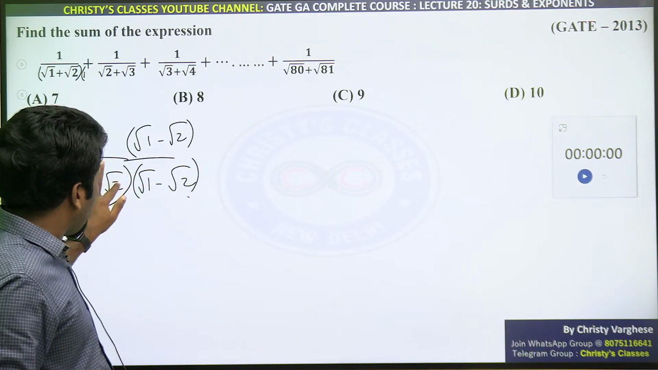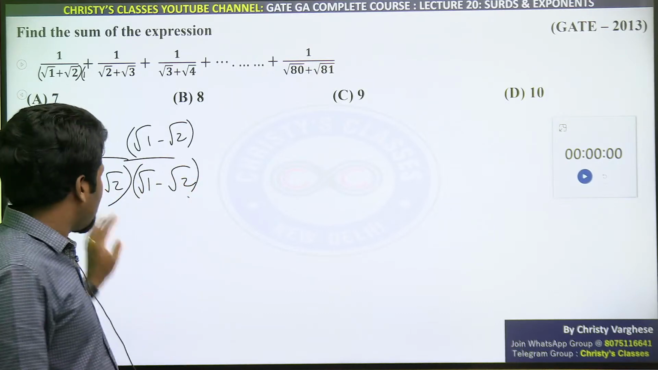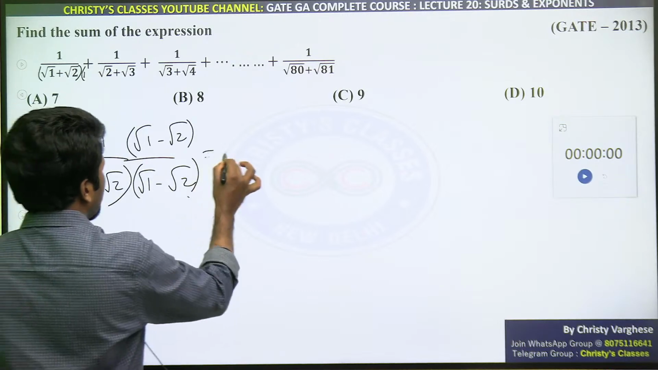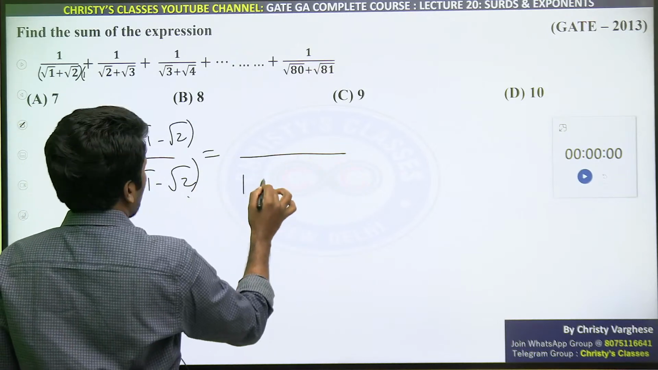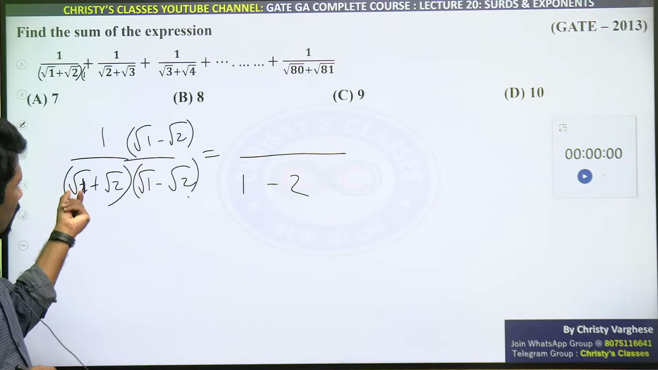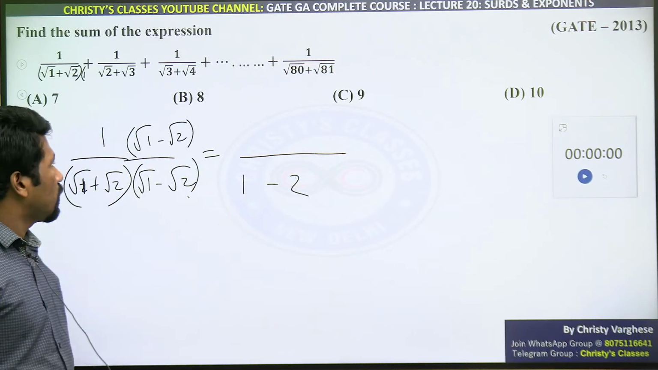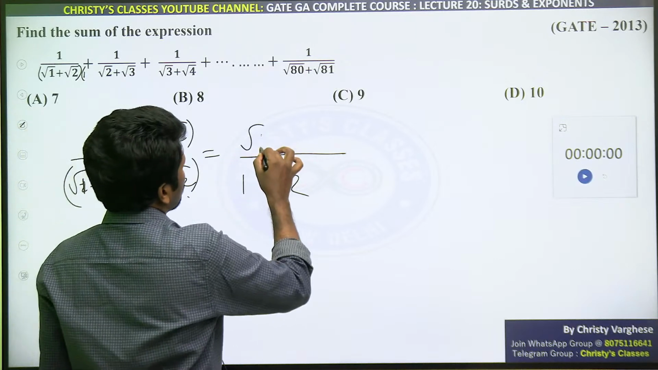ये देखो अभी a plus b into a minus b form है ना. That is a square minus b square. A square minus b square means this denominator will become 1 minus 2 only, because root 1 square is 1, root 2 square is 2. So 1 minus 2. And numerator will become root 1 minus root 2.